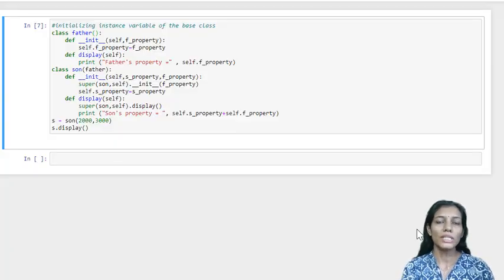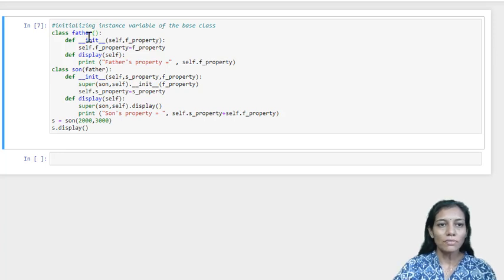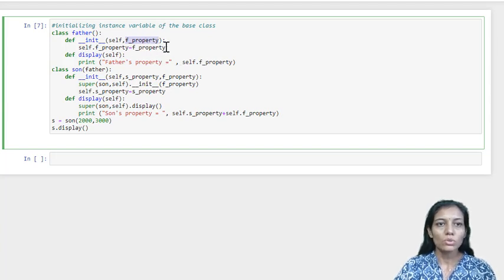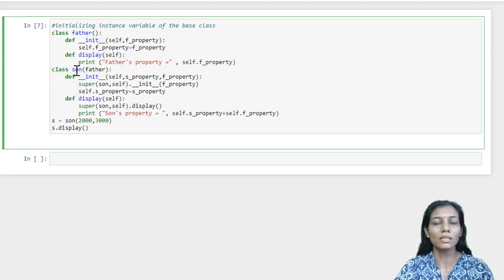Now we will see how to initialize the instance variable of the base class. In order to do this, we'll be using the concept of a parameterized constructor. Here father is the base class, which has a constructor having two parameters. First is a reference variable and second is f property. This f property indicates that it is the property belonging to father, that's why I have given the name f underscore property. So we have initialized the property as per the parameter, and we have the display method. Now we have son, which is derived from father. So son is the subclass and father is the base class.